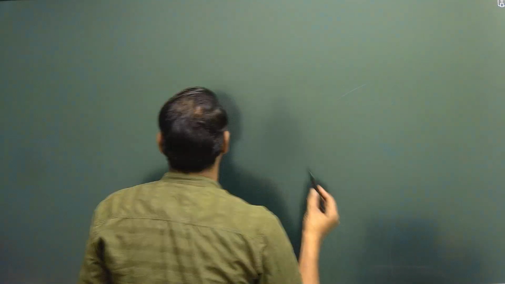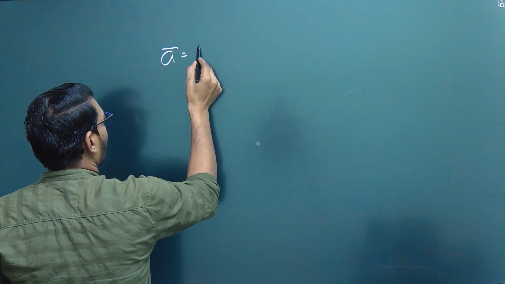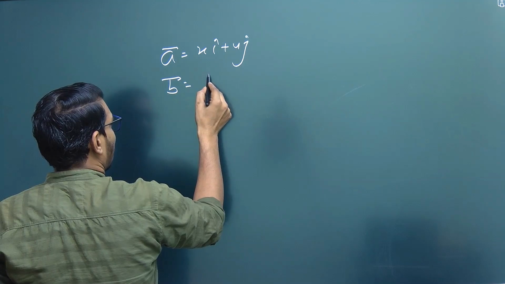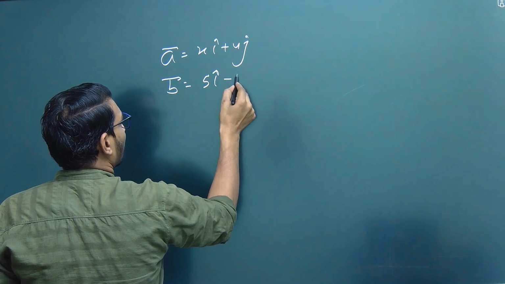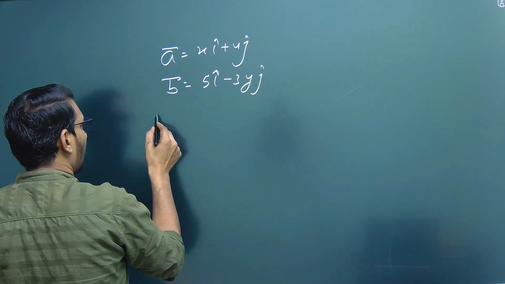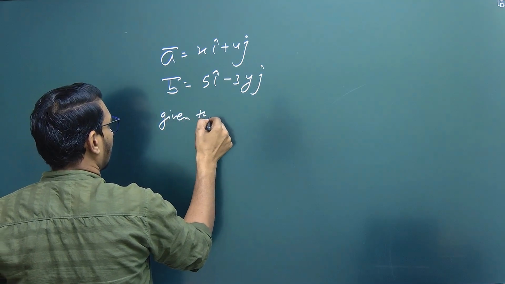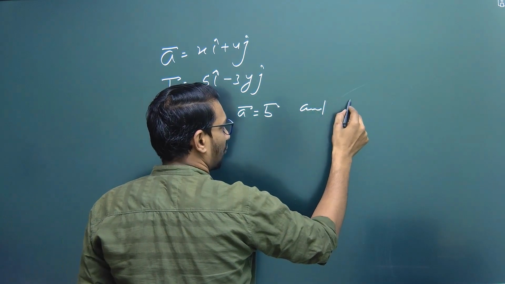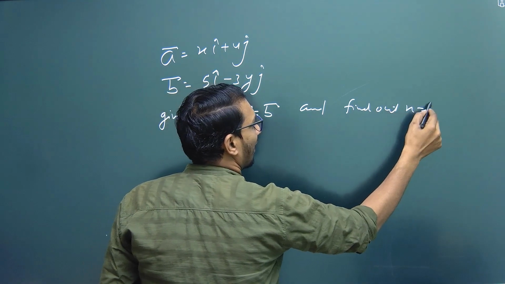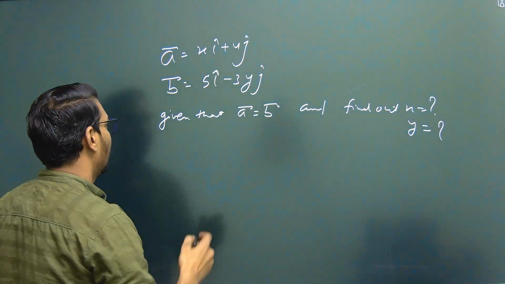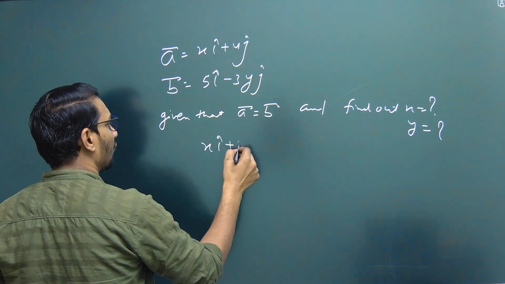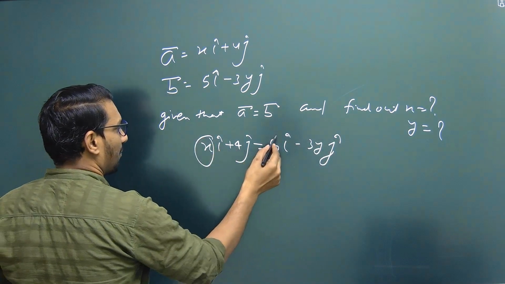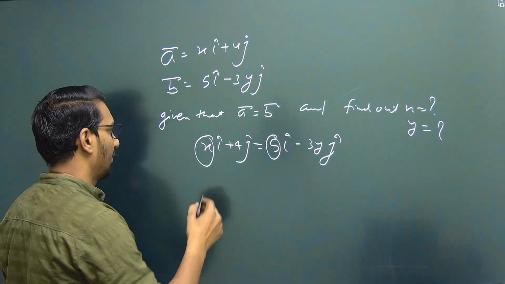So if we have vector A equal to xi plus 4j and vector B equal to, let's say, 5i minus 3yj, and given that vector A equal to vector B, and we are asked to find x and y, then we simply equate these two vectors and we say that the components in the x direction must be equal.